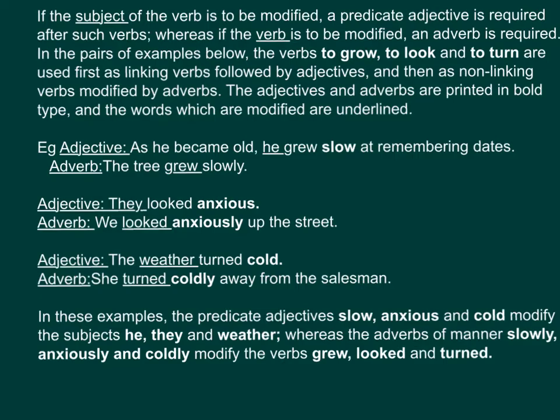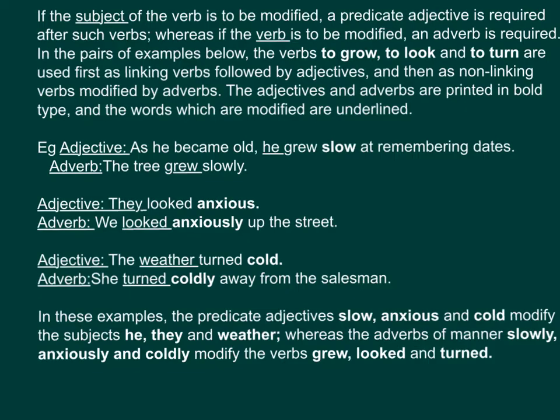Adjective: They looked anxious. Adverb: We looked anxiously up the street. Adjective: The weather turned cold. Adverb: She turned coldly away from the salesman.